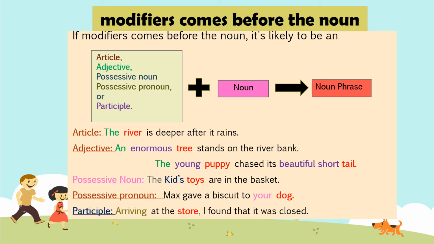The young puppy chased its beautiful short tail. So, the is the article, young is the adjective, puppy is the noun. And chased its beautiful short tail. Beautiful is the adjective, and short is also adjective, tail is the noun. So, here in this example, we can find these adjectives can come twice in a sentence.